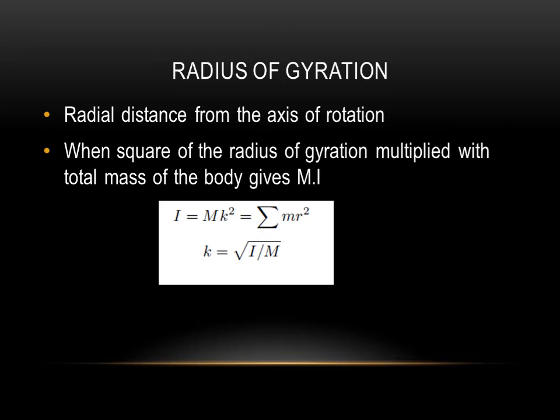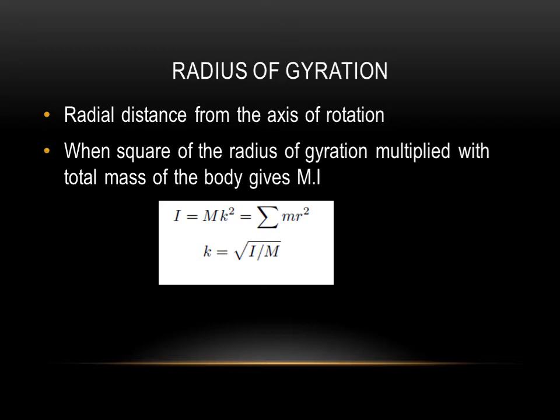Now we will see what is the radius of gyration. The radius of gyration of a body is the radial distance from the axis of rotation, such that the square of that distance multiplied with the total mass of the body gives the moment of inertia of the body. Clear? It is a distance from the axis of rotation such that the square of the radius of gyration, if you multiply with the total mass of the body, will give the moment of inertia.